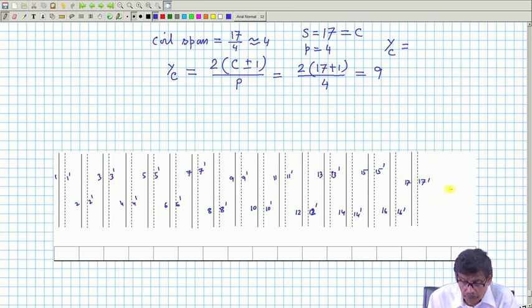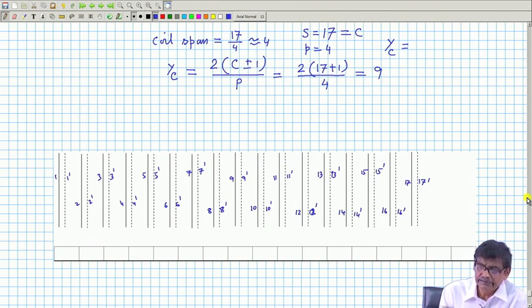What is there after this? 1, 1 dashed once again. Like this, the numbering goes.